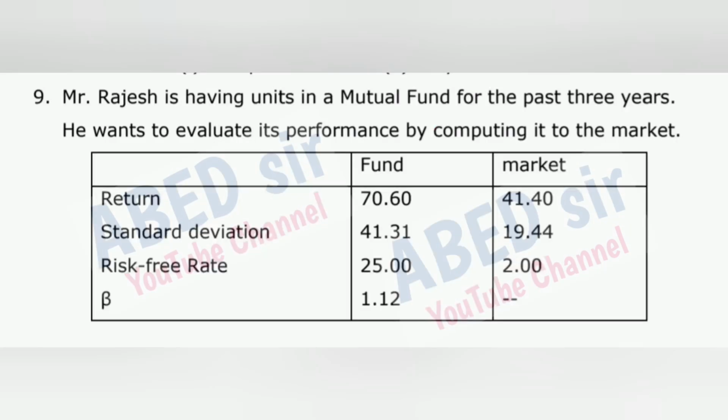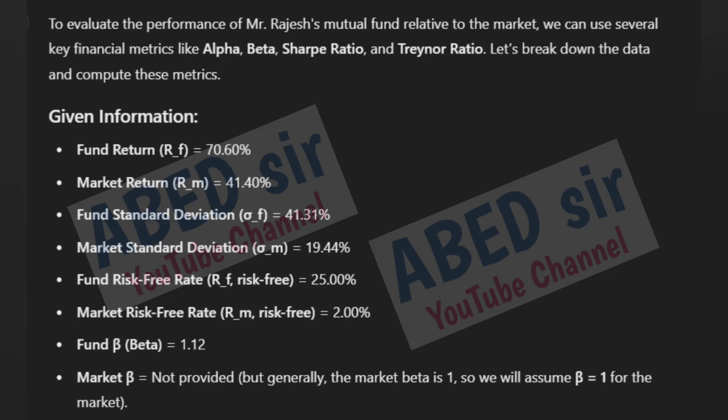Mr. Rajesh has had units in a mutual fund for the past 3 years. He wants to evaluate its performance by comparing it to the market. To evaluate the performance of Mr. Rajesh's mutual fund relative to the market, we can use several key financial metrics like alpha, beta, Sharpe ratio, and Treynor ratio.